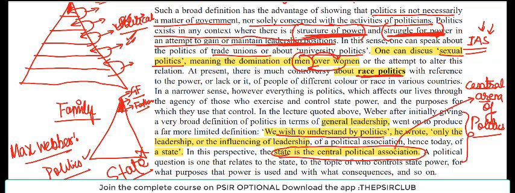So from now on, politics will be associated with the power relations in the state. State is the central political association, and politics will be all about who controls the state power, what is the purpose for which the power is used, what are the consequences, and so on. All this will be the dominating area, ठीक है?